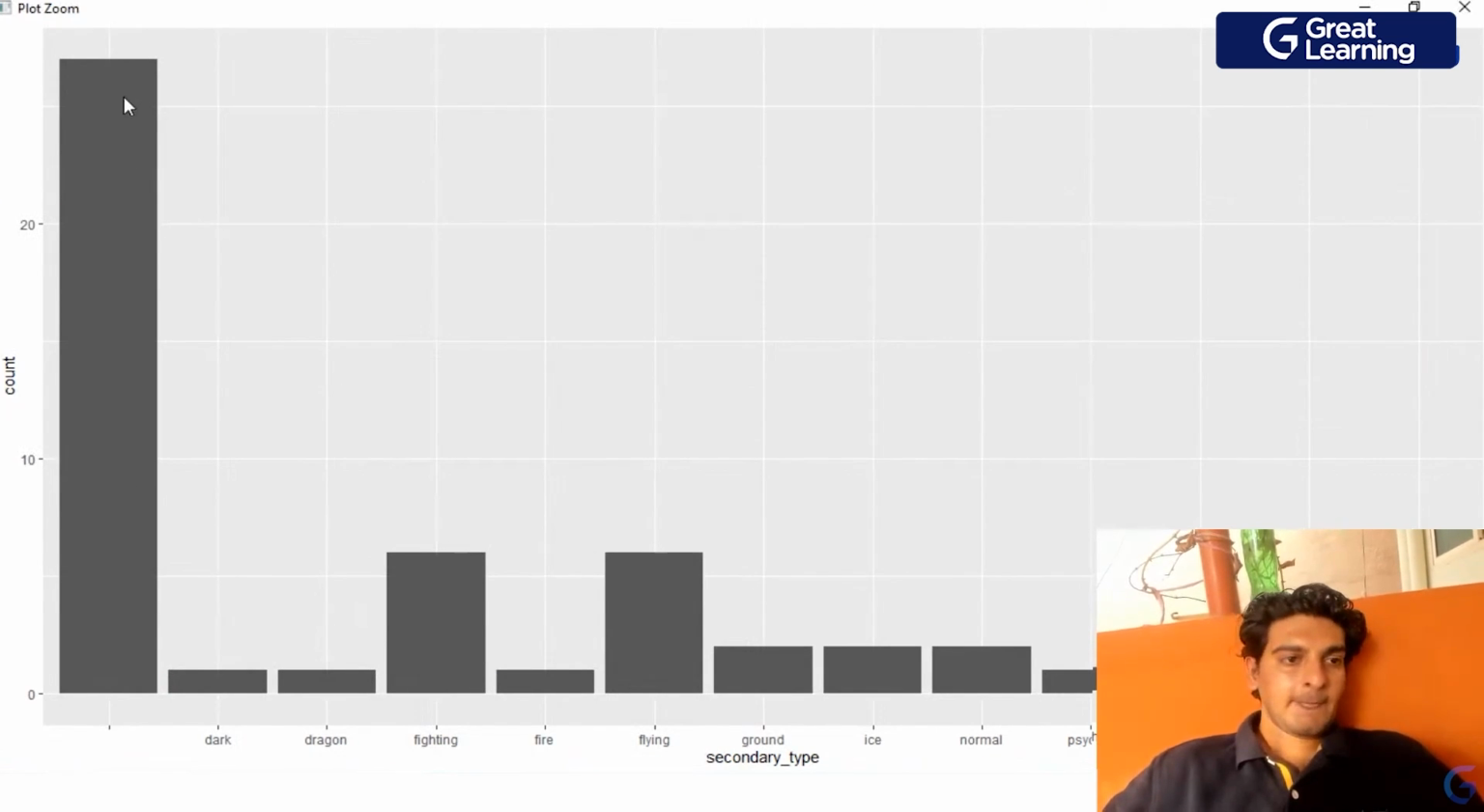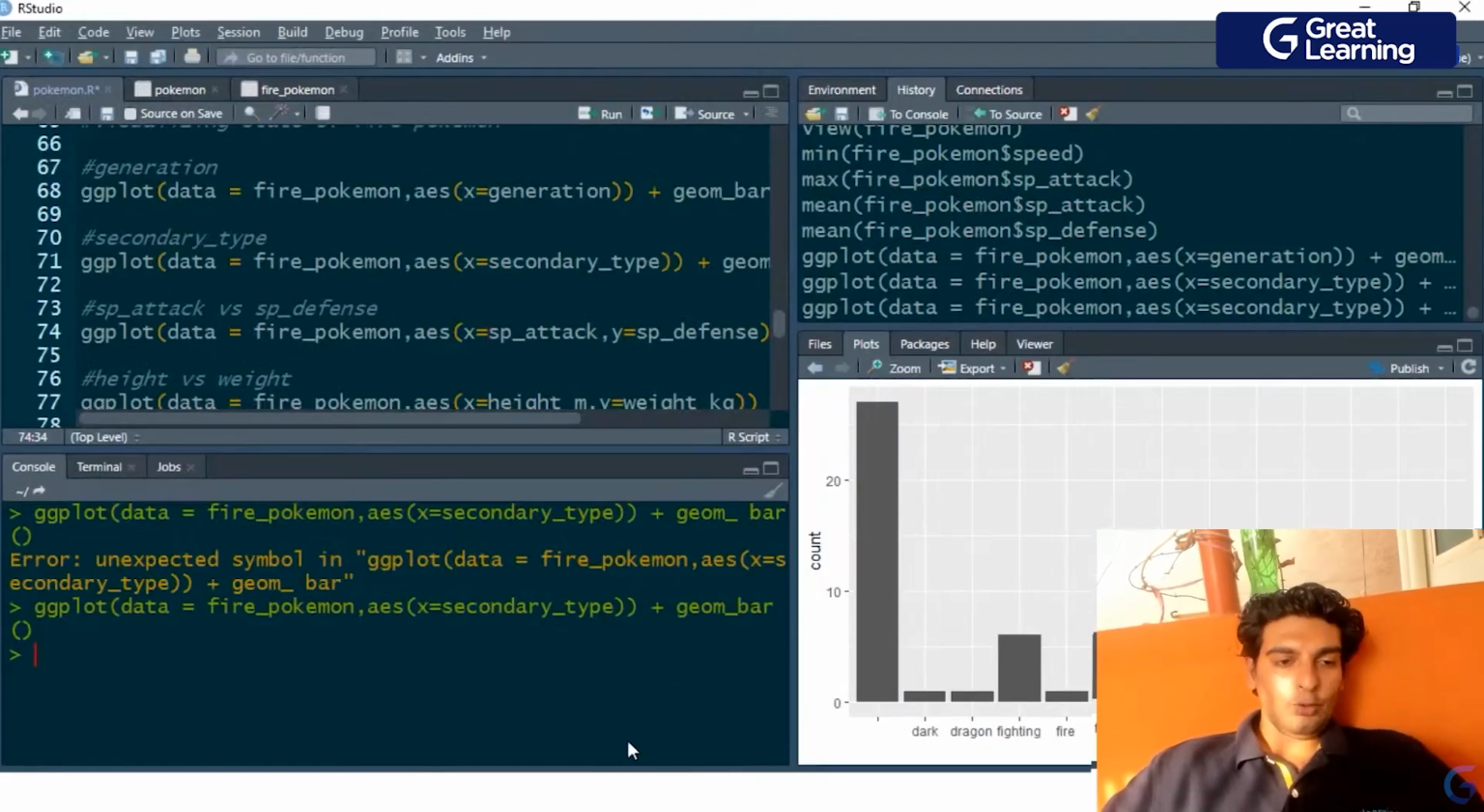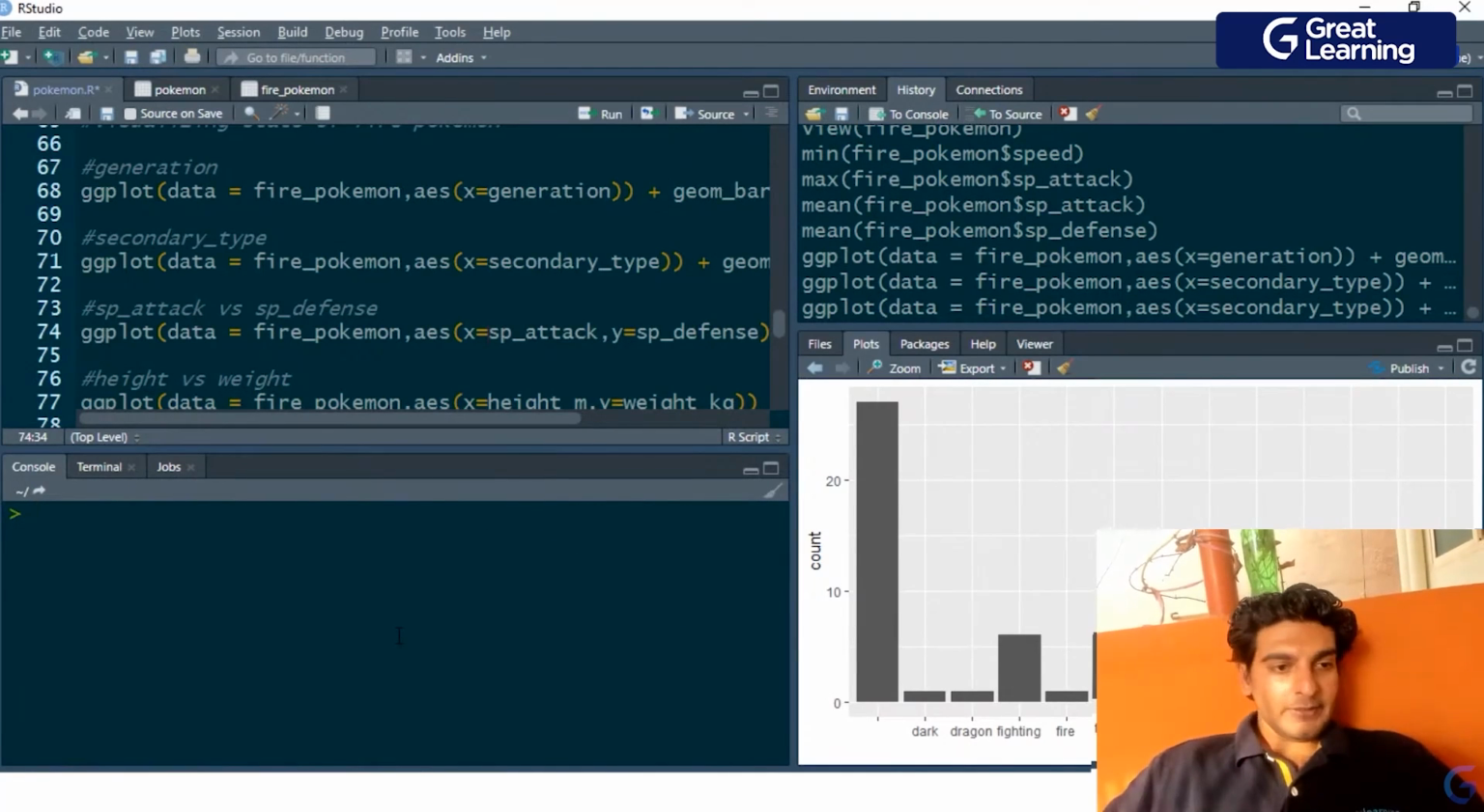So as we see, most of the Pokemons, when it comes to fire type, we've got around 22 odd Pokemons, and these 22 odd Pokemons don't really have a secondary type over here. And the next highest is fighting and flying. So as you see, dark, dragon, fire, psychic, rock, the secondary type of these is very low over here. So this was secondary type.